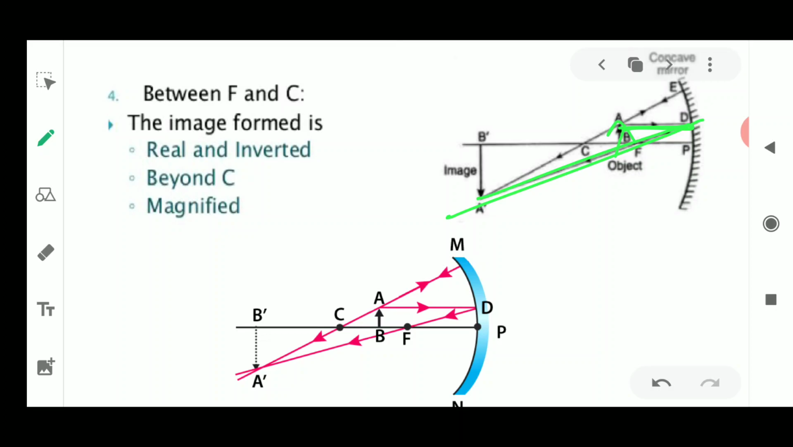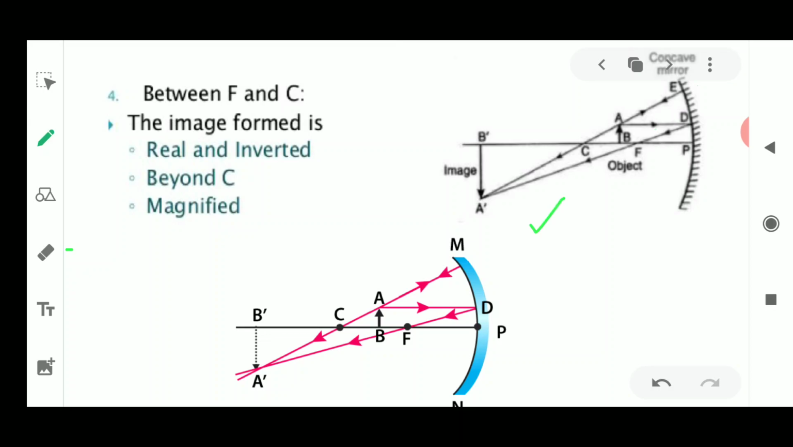Next, when the ray of light is passing through the center of curvature, it is always going to pass back along the same path, and we find that these two rays of light are going to meet at a point somewhere here, and the image formed is always real and inverted. So this is how the ray diagram is formed, where the image is always real and inverted, and it is beyond C. As you could see, it is made after the center of curvature. It is far away from the center of curvature, so the image position will be beyond C.